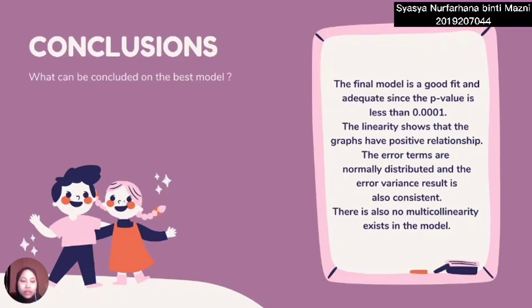In conclusion, we can say that the best model for this dataset is the transformation of x and y after removing outliers. This is because the final model is a good fit and adequate, since the p-value is less than 0.0001, which is less than the alpha value. The linearity shows that the graphs have positive relationships. The error terms are normally distributed and the error variance result is also consistent. There is also no multicollinearity in the model. Therefore, we can say that the final model is a good fit model.